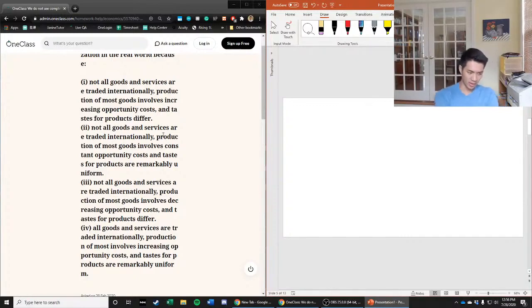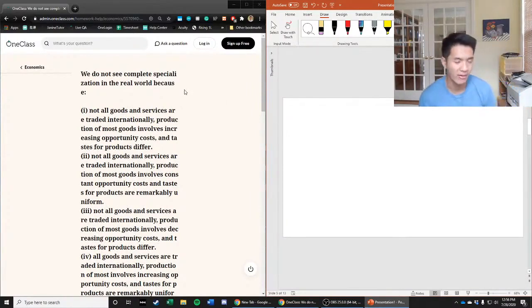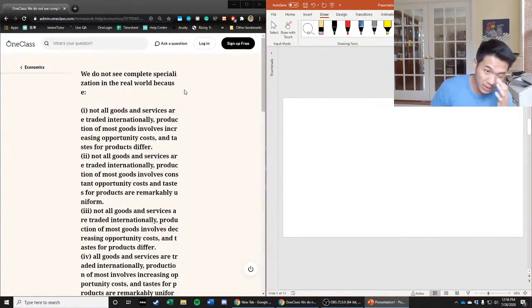And so in this case, we're dealing with a situation where we have basically 3 factors to consider as reasons why we don't have complete specialization. So quickly, what do we mean by complete specialization in the real world? When we break this down into a two good model or international trade model between 2 countries, complete specialization would be if a country were to direct all of its resources towards the production of one good, and another country directs all of its resources to the production of another good, and then they trade and get goods from each other to reach a higher bundle. And so that would be complete specialization, dedicating yourself to only producing one kind of good.